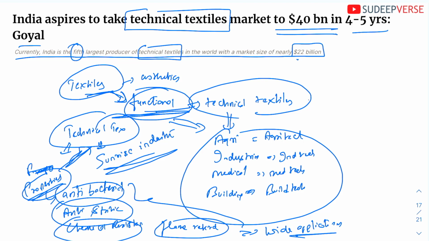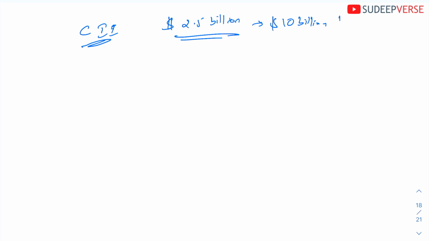So I hope you got to know what technical textiles are, those textiles that are purely based on function as the main purpose, what its application areas are, and what its important properties are. And why it is important is because technical textiles are a sunrise industry. The reason why I call it a sunrise industry is, see, the Confederation of Indian Industry says that currently we have exports of around 2.5 billion. Our export is 2.5 billion. It is set to reach $10 billion by 2030. So this becomes a sunrise industry. That is, there is very high potential for it to grow.